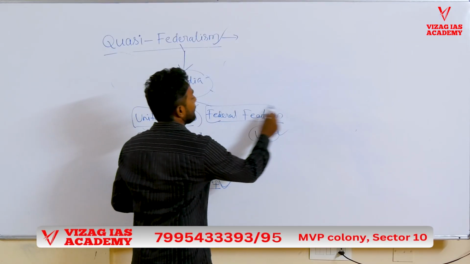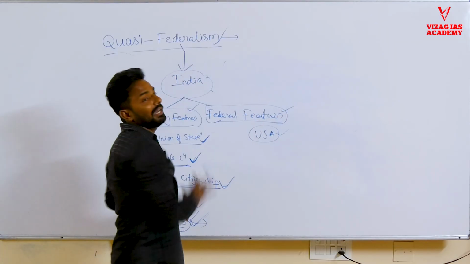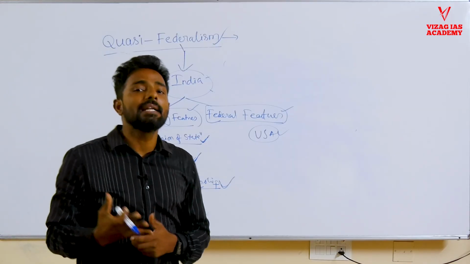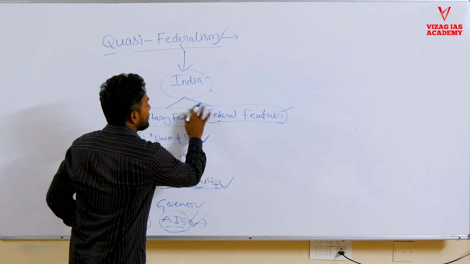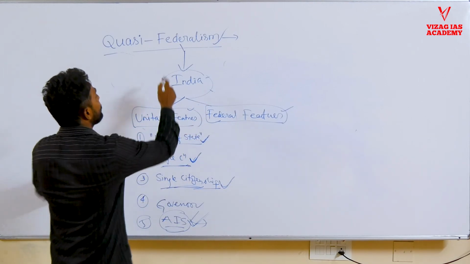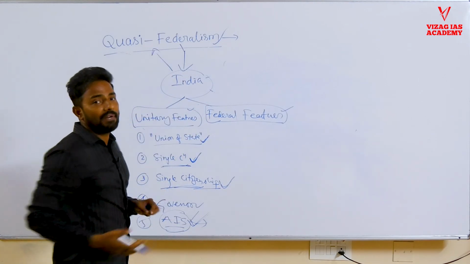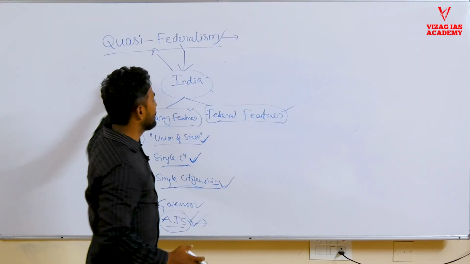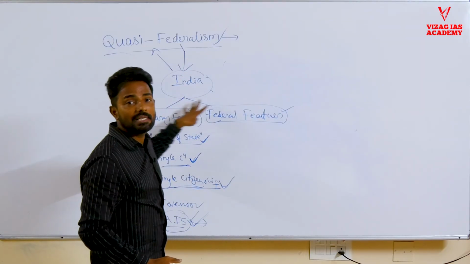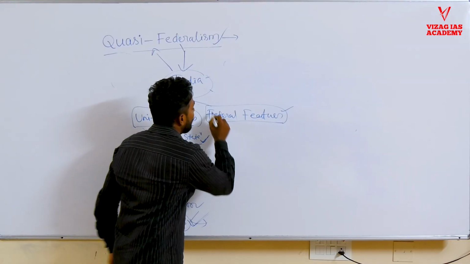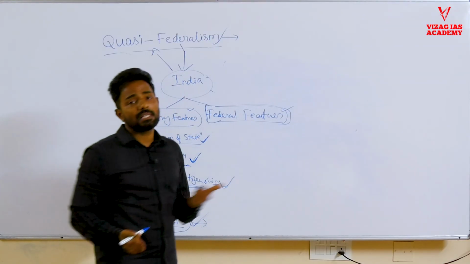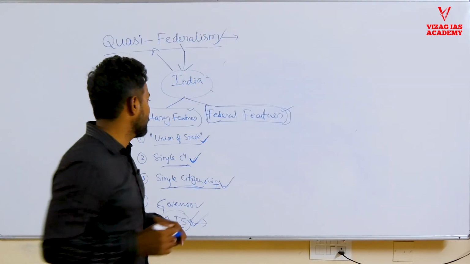Now we will see certain federal features of the Indian Constitution. The essence is that the Indian Constitution is called quasi-federal because it has mixed features. It has the features of both a unitary state as well as a federal state. That's why it is called a quasi-federal state. So what are some of the federal features within the Indian Constitution?